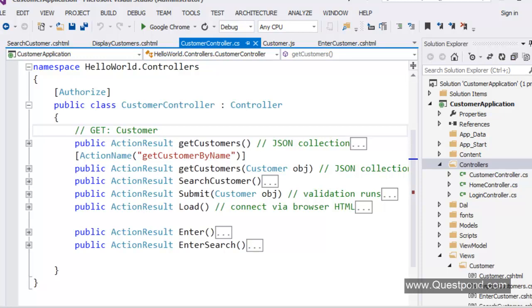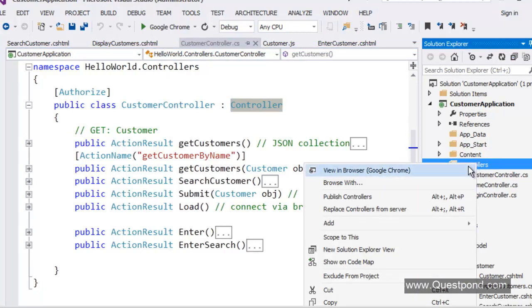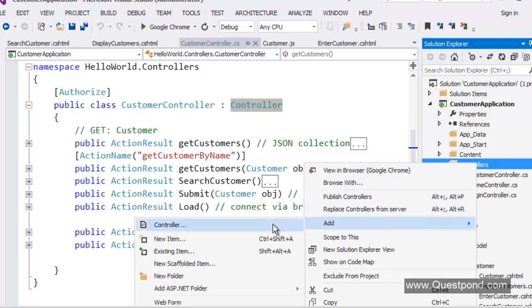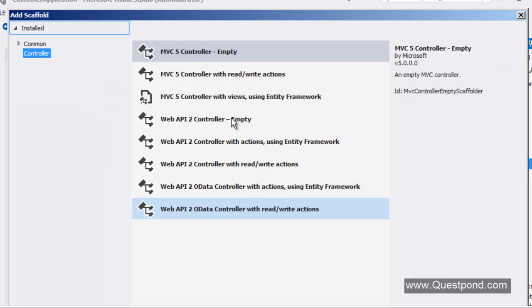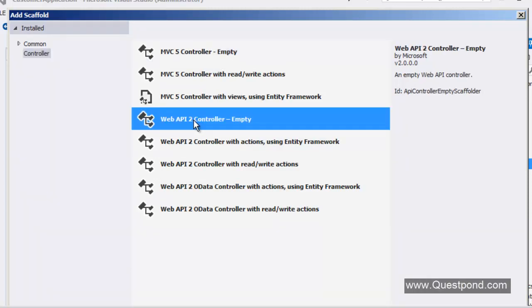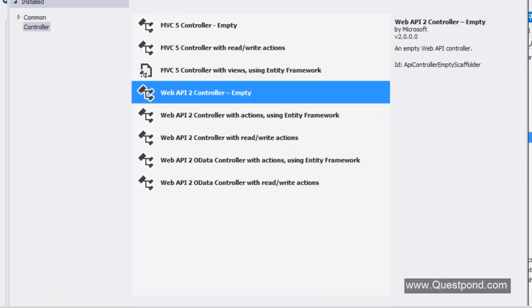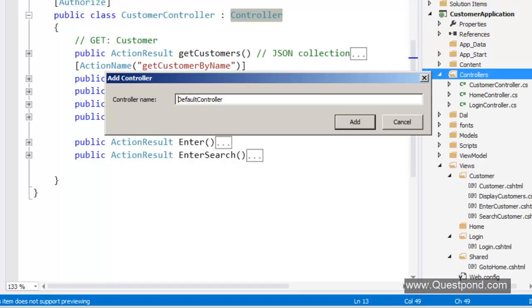Now, in order that our controller follows REST principles and obeys the HTTP protocol, we cannot inherit from this simple controller class. We need to create a Web API controller. So let us click on this Controllers folder here. Let us say add, and let us select controller and then select Web API controller empty. If you just create a normal controller like this by using an MVC5 controller, then that does not become a REST-based controller. But if you use Web API, then it becomes a REST-based controller. So let us click on this Web API 2 controller empty, and we'll say add.